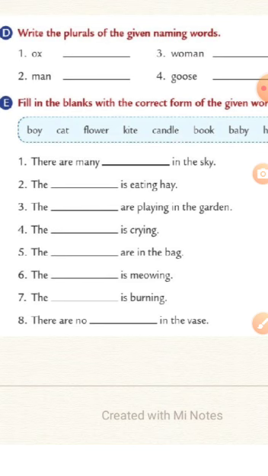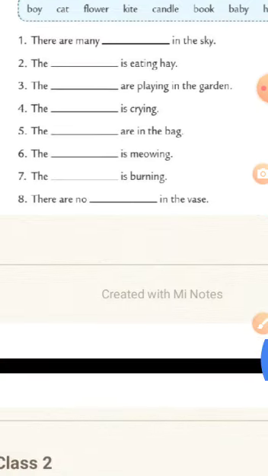So how did we come to know whether we have to use a singular naming word or a plural naming word? By the helping verb given in the sentence. Wherever you see are as the helping verb, we have to use a plural naming word. When you have is as the helping verb, then you have to use a singular naming word. Now I'm going to show you the answers. You all repeat with me when I read them.